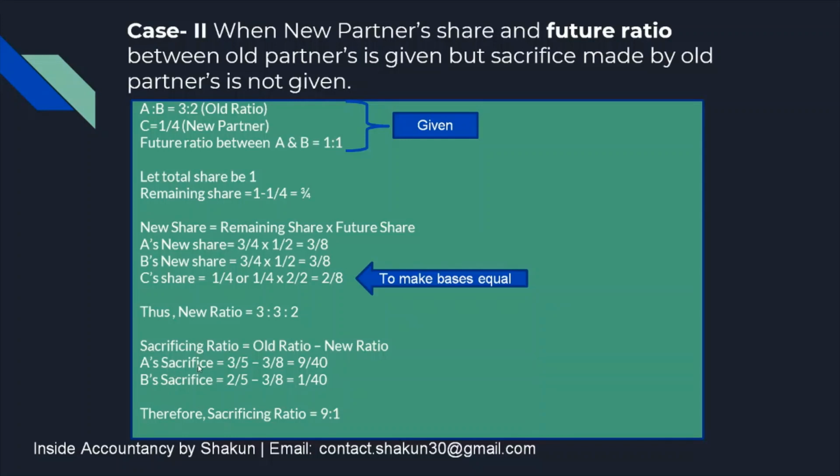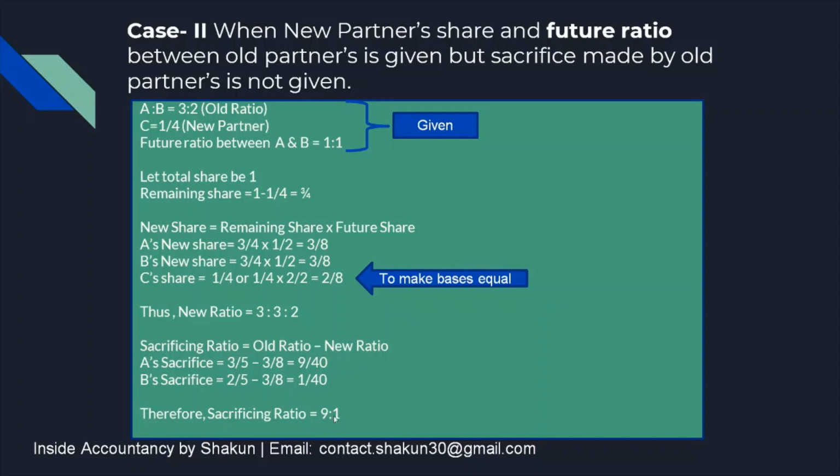A's old ratio was 3/5 and B's old ratio was 2/5. So the old ratio minus the new ratio. The new ratio is 3/8 for A, and for B also it is 3/8. So therefore we get the sacrifice, that is 9/40, 1/40. Therefore the sacrificing ratio is 9:1.